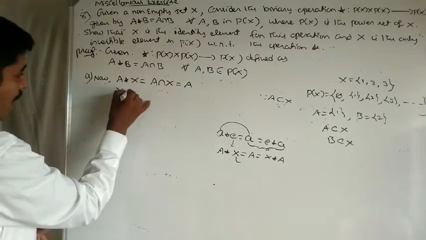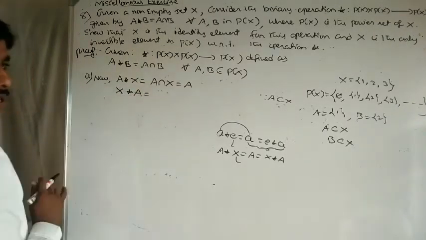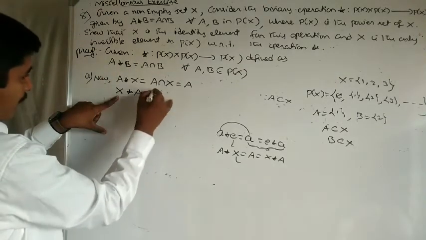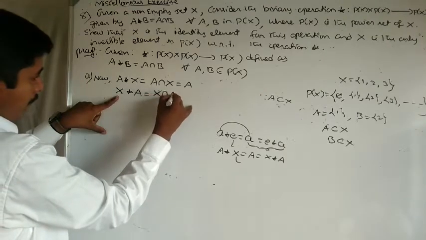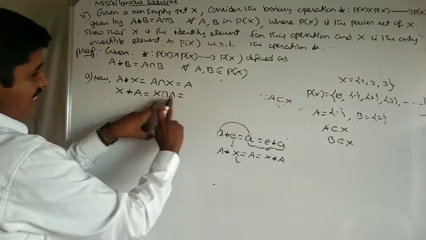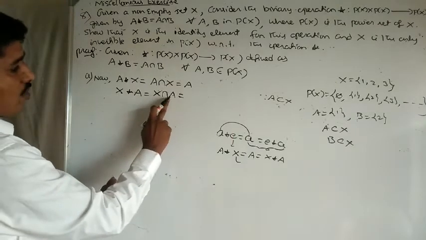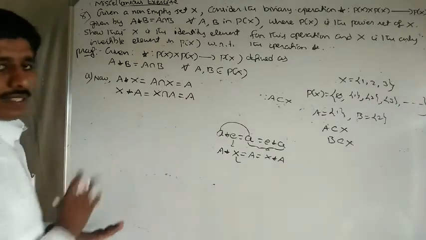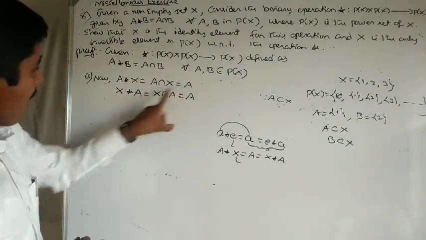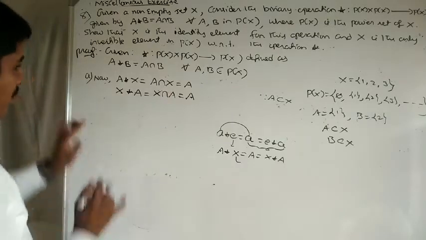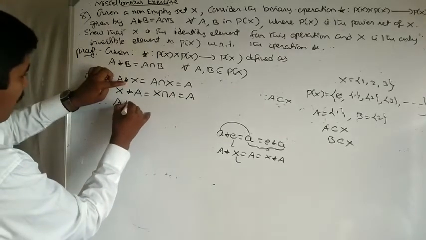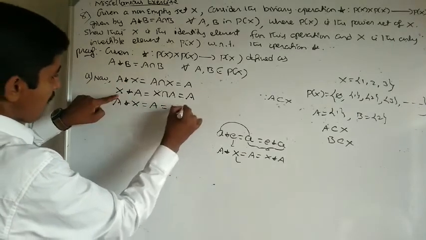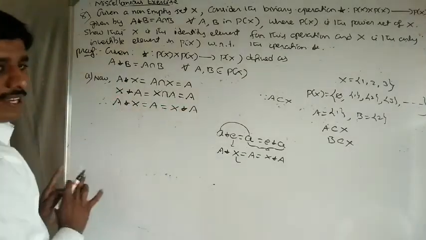Now take X star A. By the binary operation defined, X star A equal to X intersection A. Clearly, A is a subset of X, which means the common elements of A and X are clearly A. Clearly, X intersection A equal to A. So A star X equal to A and X star A equal to A. Got it. Therefore X is the identity element.